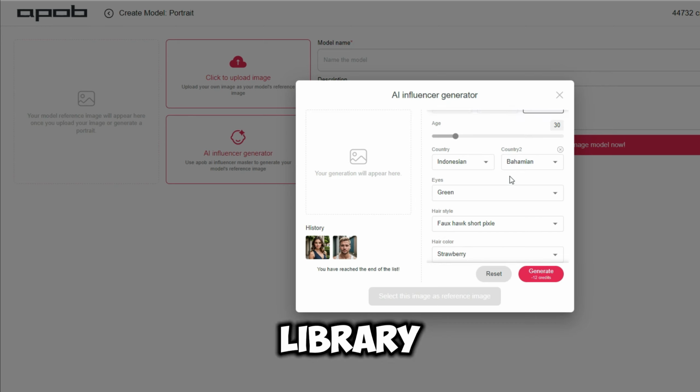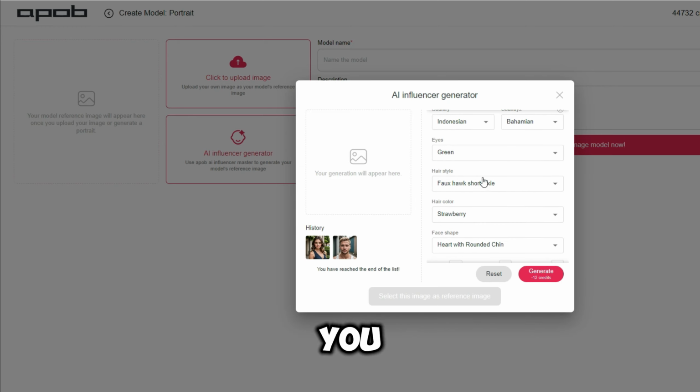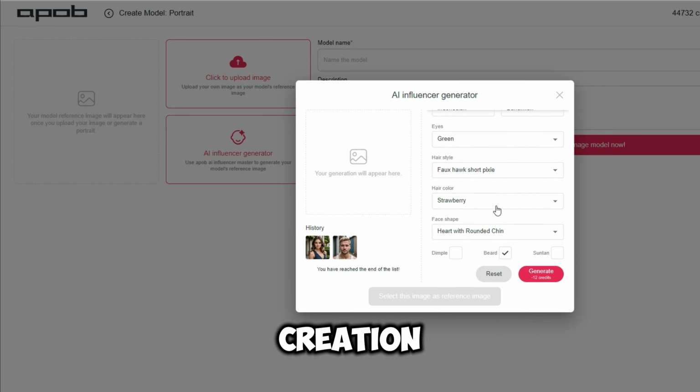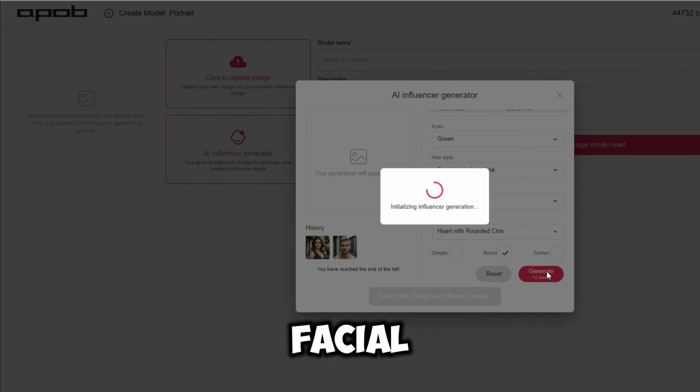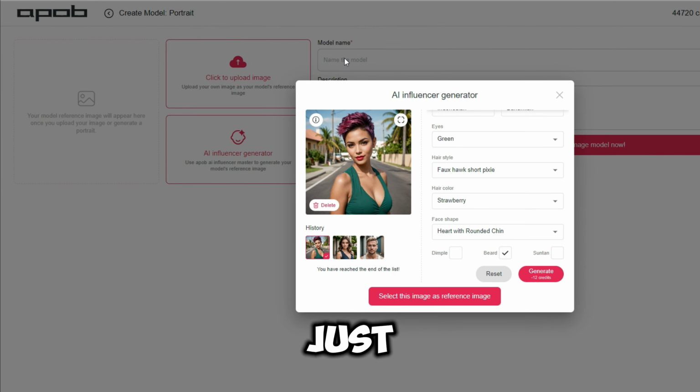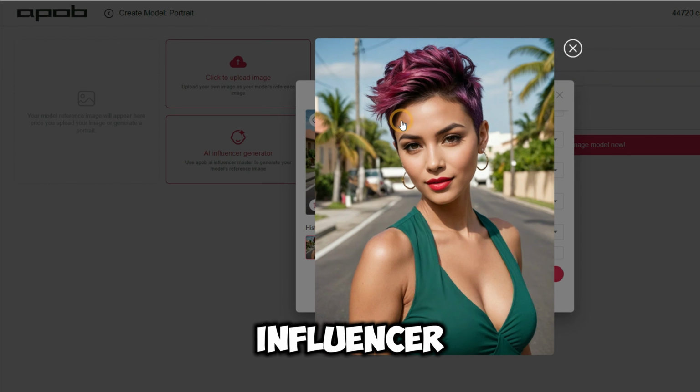APOB's extensive library of customization options allows you to fine-tune every aspect of your creation, from hair color and style to facial features and expressions. And just like that, in a few seconds, your new AI influencer is ready.